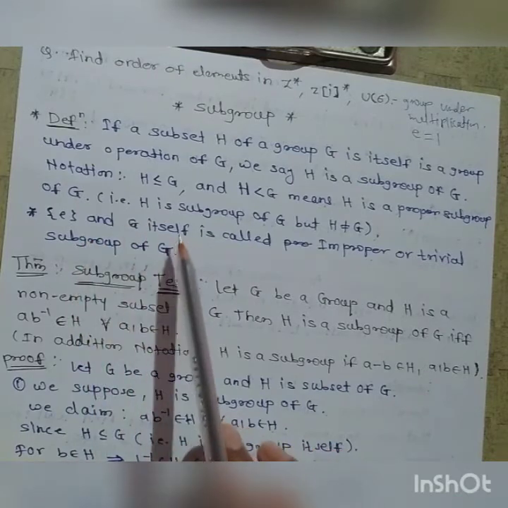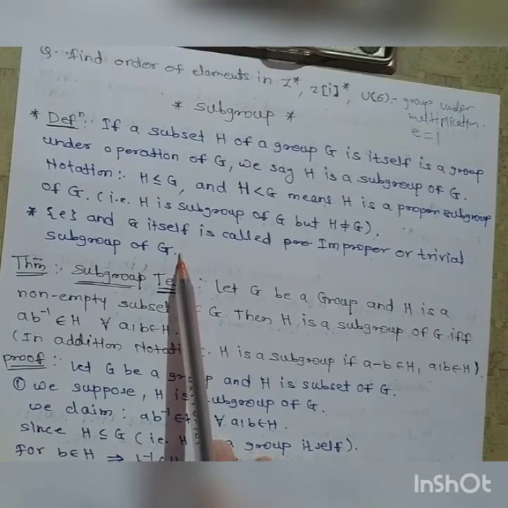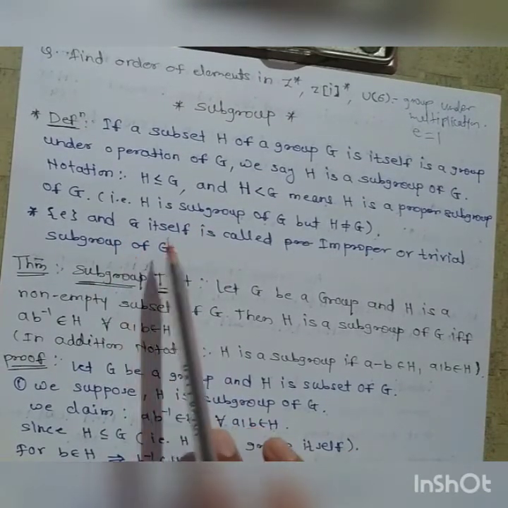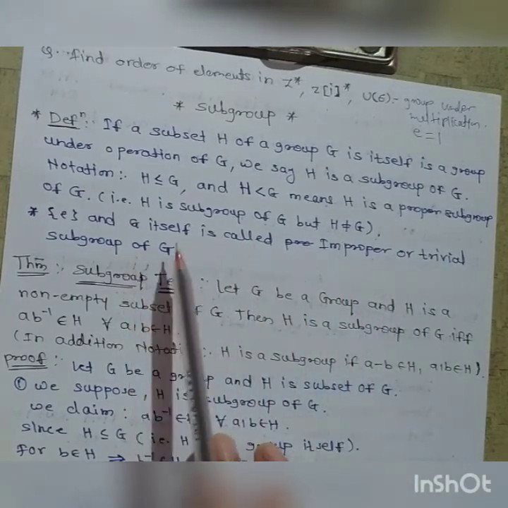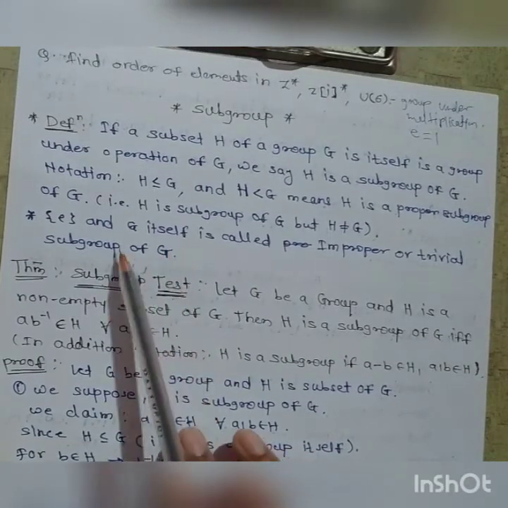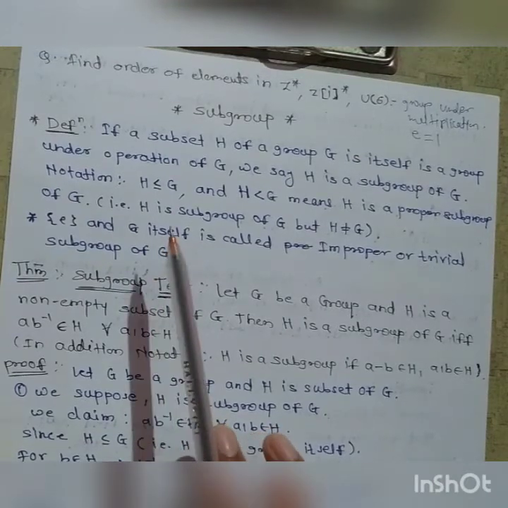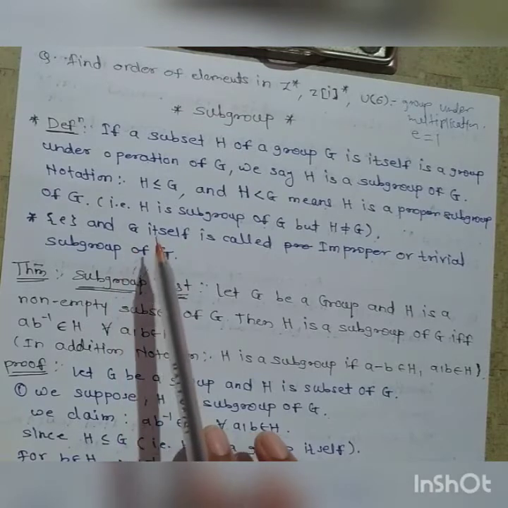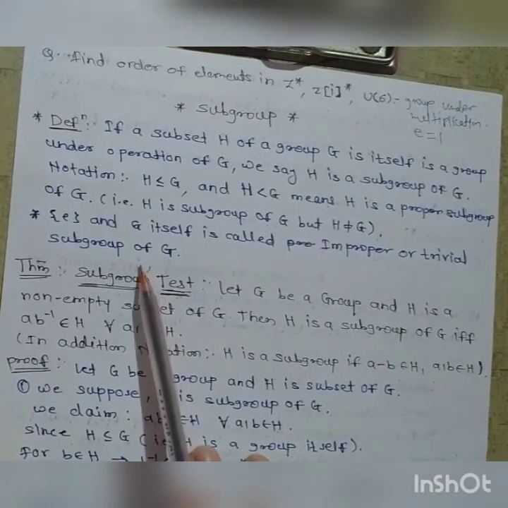Then {e} and G itself are called improper or trivial subgroups of the group G. The singleton identity and G itself are said to be trivial or improper subgroups of G, and any subgroup other than these is said to be a proper subgroup of G.